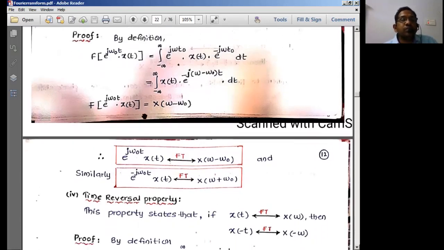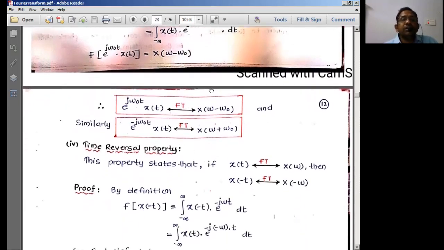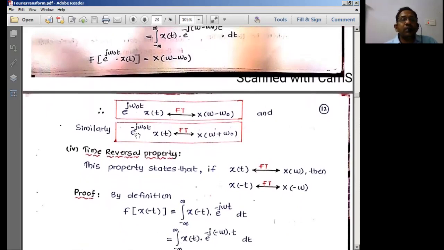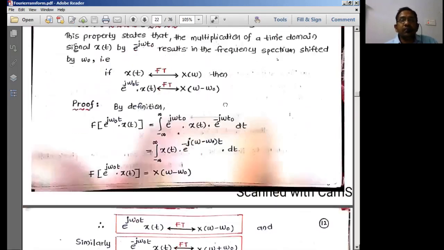Therefore, these two form a Fourier transform pair. Similarly, if I make it omega plus omega naught, I'll get e power minus j omega naught t. This is the representation I can have. This is the frequency shifting property.